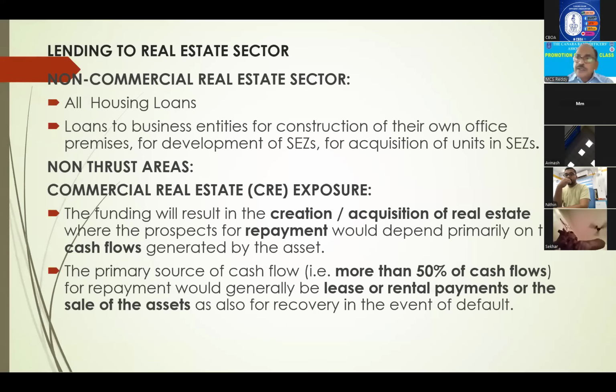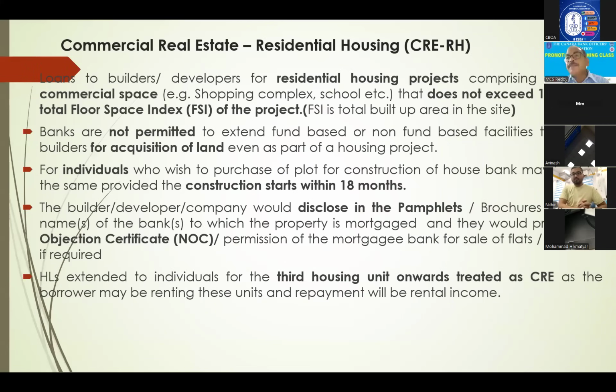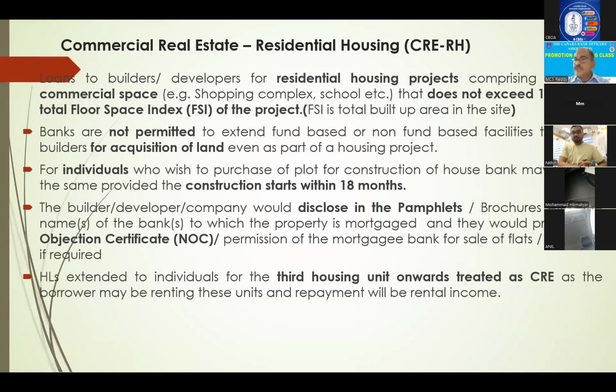Suppose you are giving a loan for construction of one commercial complex. In that, the builder may sell some shops, or he may keep shops and give them on a rental basis, and he will collect rent. Then he will repay. So here repayment is linked to how he is getting income. If it is rental income, yes, up to 7 years repayment he can permit. If it is sale of assets, up to 3 years only is permitted.